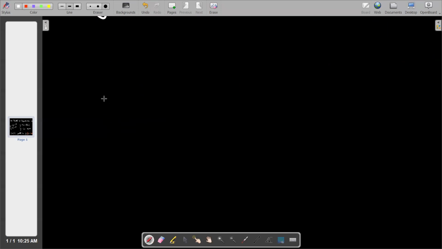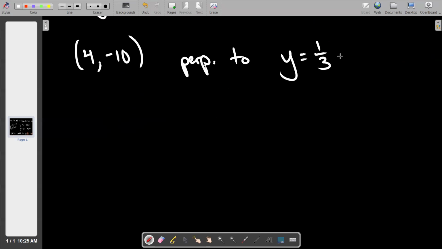Let's do another one. We're going to go through the point (4, -10), and we are going to be perpendicular, I'm going to start abbreviating that word, to the line y equals 1/3 of x plus 156,928.4. Repeating, what the heck? So again, in code, I'm not asking you to do anything major here. I'm just asking you to crack the code.